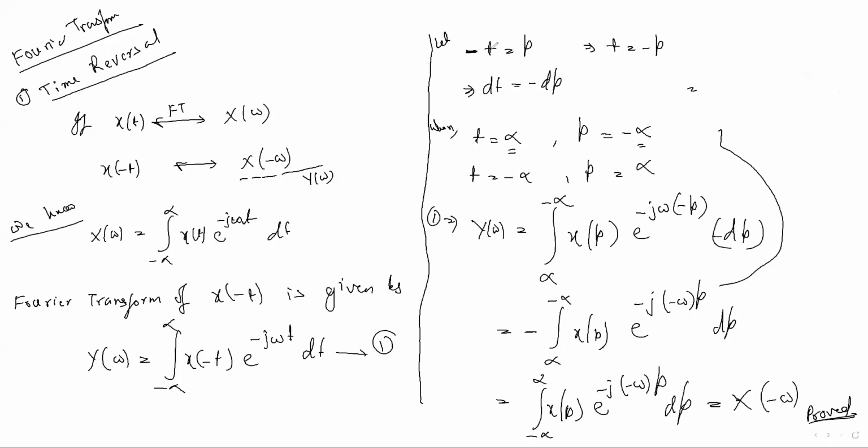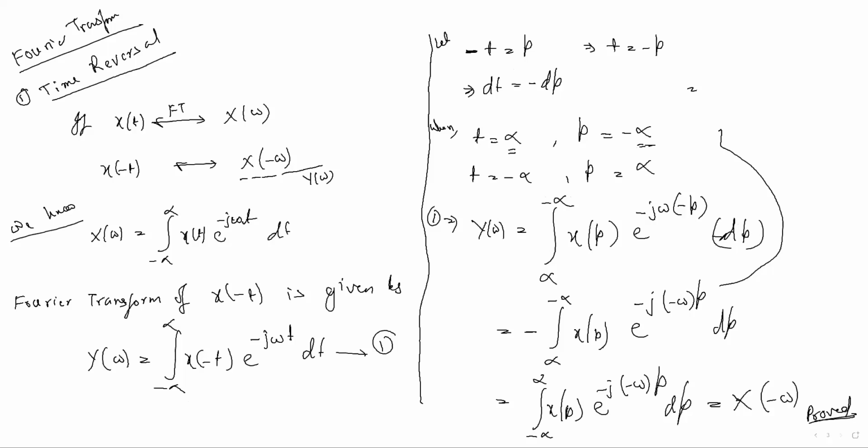If you put t equal to infinity, then p will be minus infinity. As well, if you take t equal to minus infinity, then p will be positive infinity. So that's why our limit is not from minus infinity to infinity. It is changed. It is from positive infinity to negative infinity. Okay, and dt equal to minus dp.